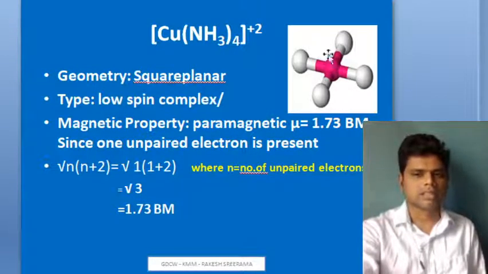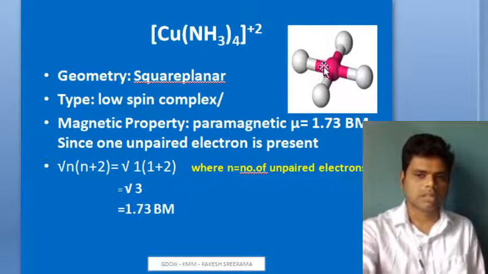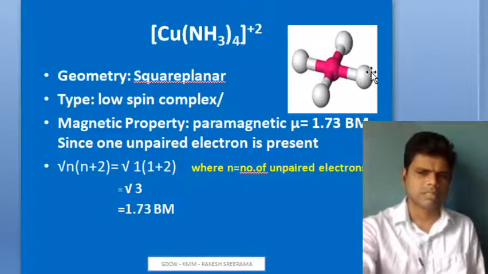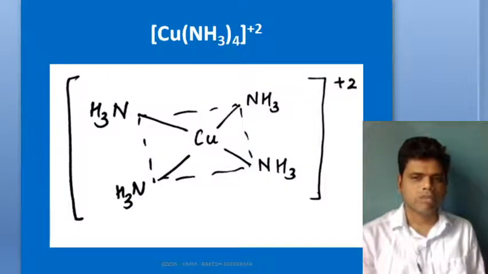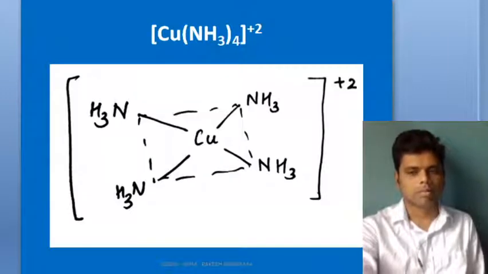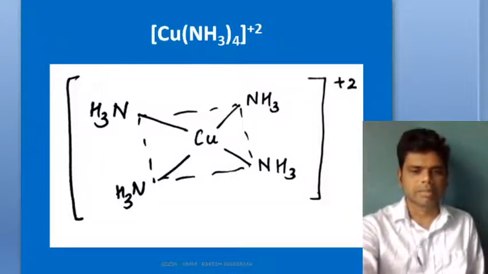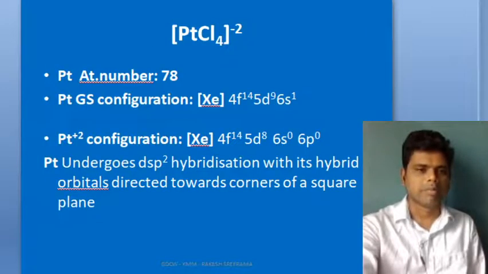And this is a square planar structure. The pink one is copper plus 2, and the white balls, which I have just represented as white balls, are NH3. On paper you will represent it as Cu(NH3)4 plus 2, with a normal straight line for the structure when writing it down. So that's your tetraamminecopper(II) complex ion, with dsp2 hybridization. The magnetic moment is not equal to 0; it is 1.73 Bohr magnetons, since it has an unpaired electron.